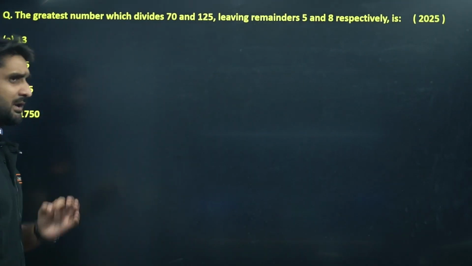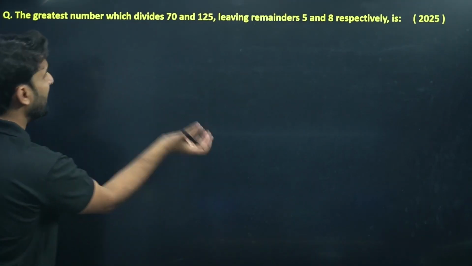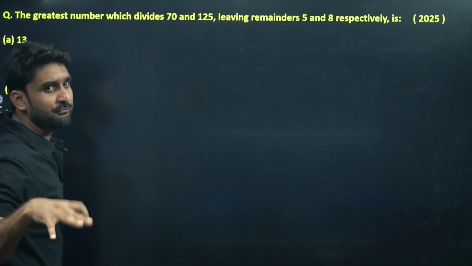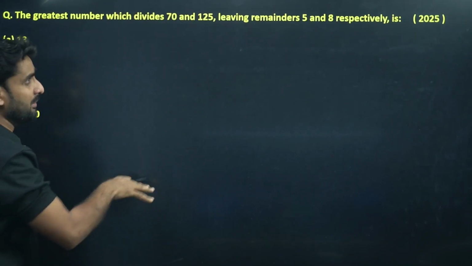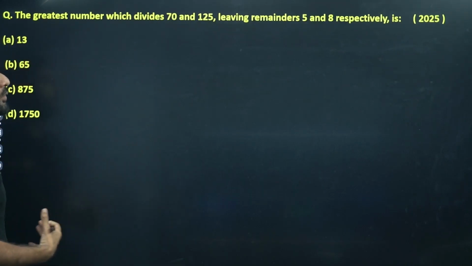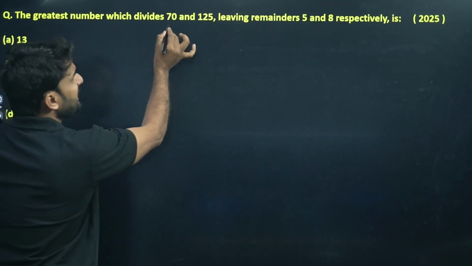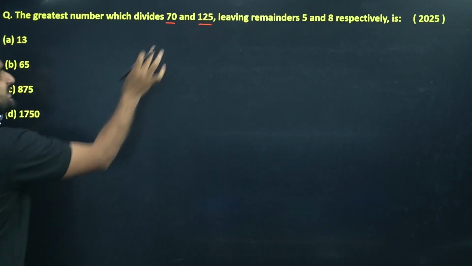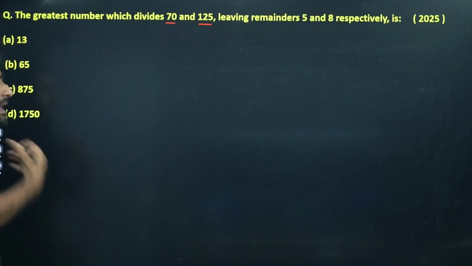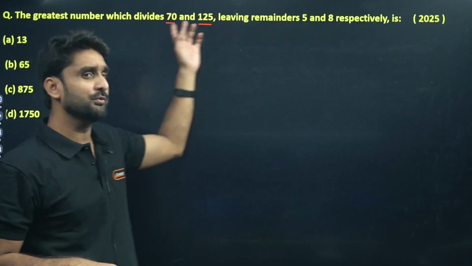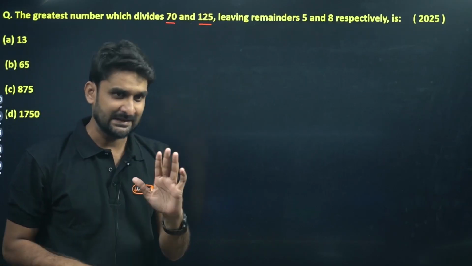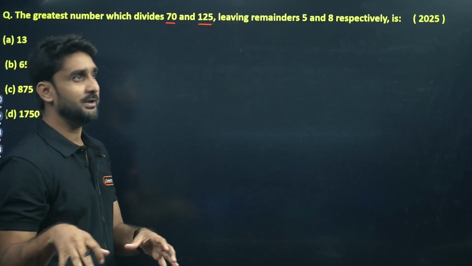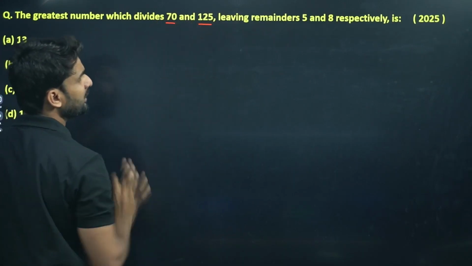I am giving a trick here. If you are dividing these two numbers by an unknown number, that number will be smaller than these two numbers.